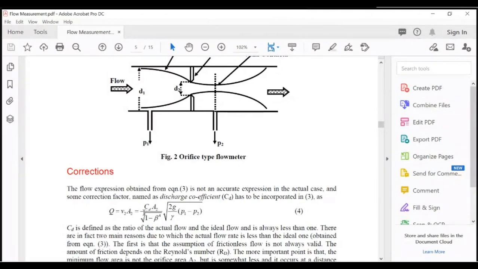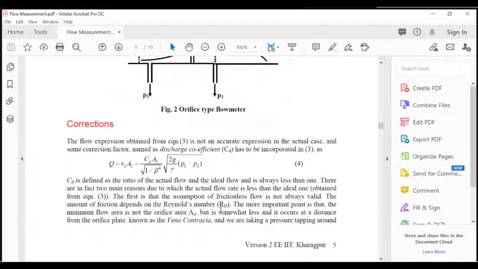So CD, when we multiply equation 3 by CD, the coefficient, the volume flow rate is obtained. So it becomes CD A2 upon root of 1 minus beta to the power 4, under root 2g upon gamma, P1 minus P2. So this is equation 4. So how is CD defined? CD is defined as the ratio of the actual flow and ideal flow and is always less than 1.